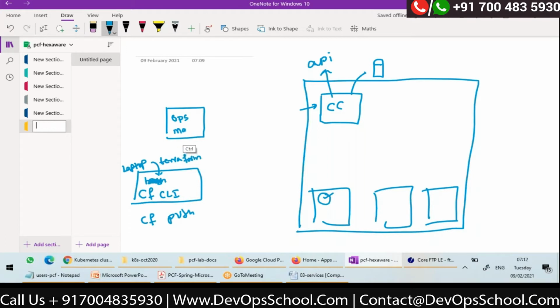This Ops Manager internally contains a web application and Bosh CLI. Have this clearly in your mind, so I'll connect all this. This is a web application. Now, web application means I'll have a browser. Through the browser, I can connect to this web application and log in. So this is Ops Manager.